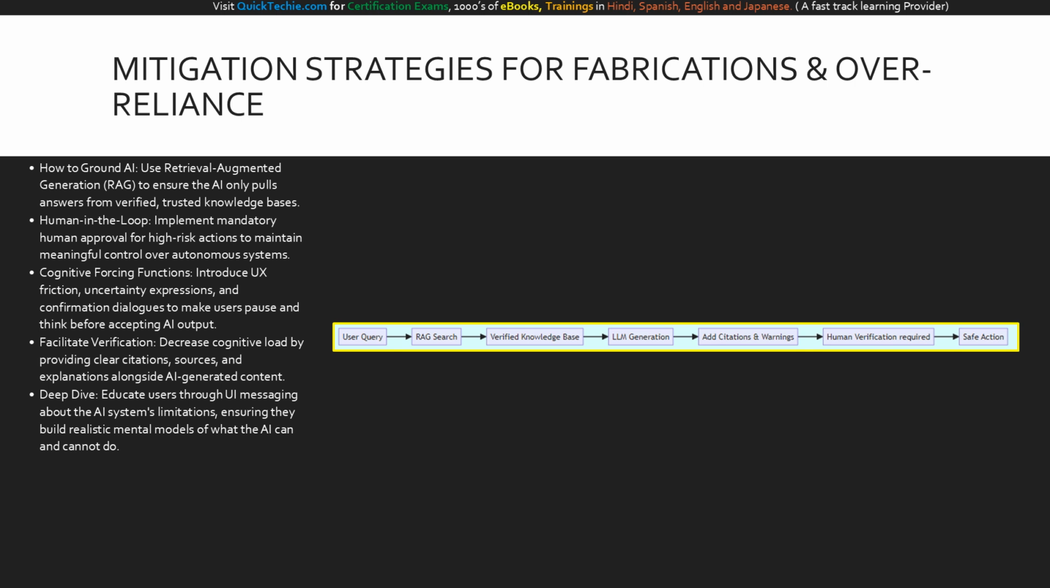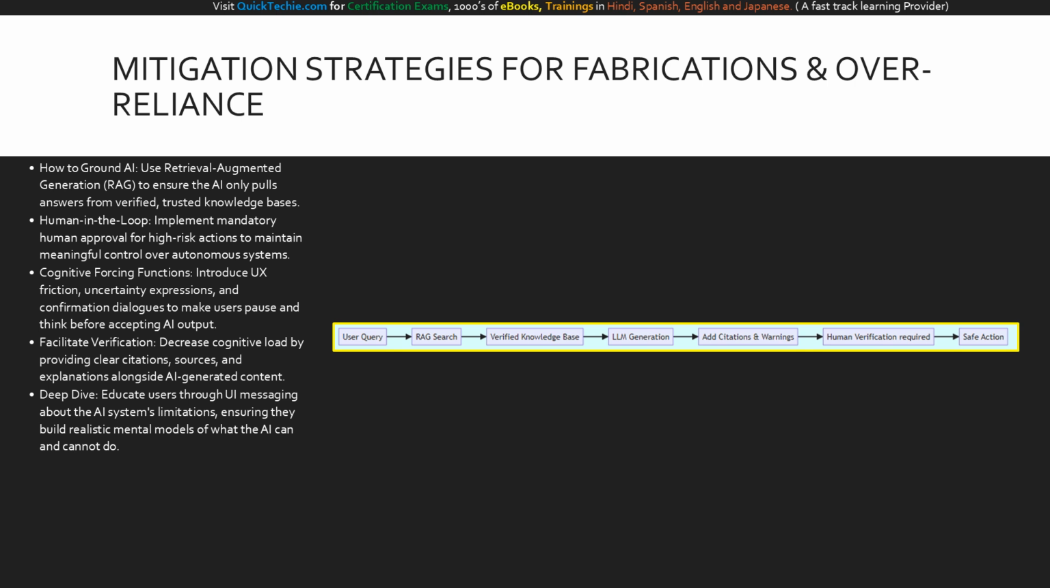First, we fix the machine using retrieval-augmented generation, or RAG. This grounds the AI's responses exclusively in your verified enterprise data, drastically reducing hallucinations. Second, we fix the human interaction through human-in-the-loop protocols, requiring explicit human approval for any high-risk action.